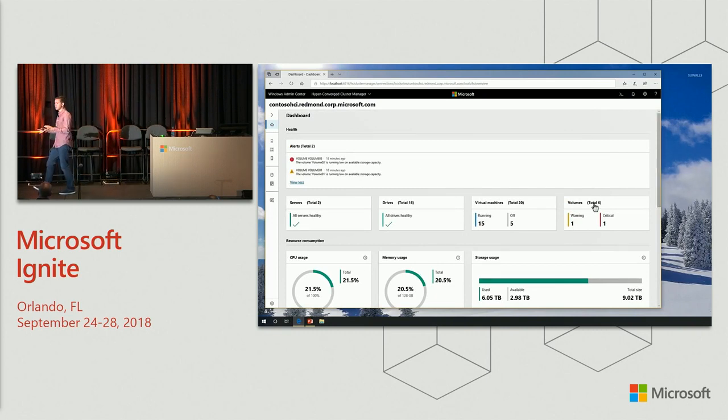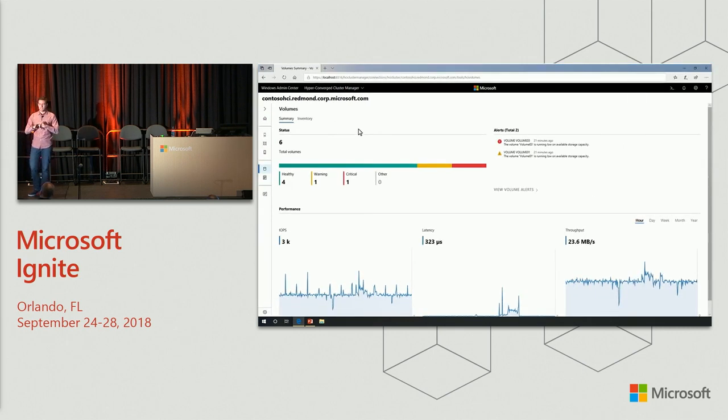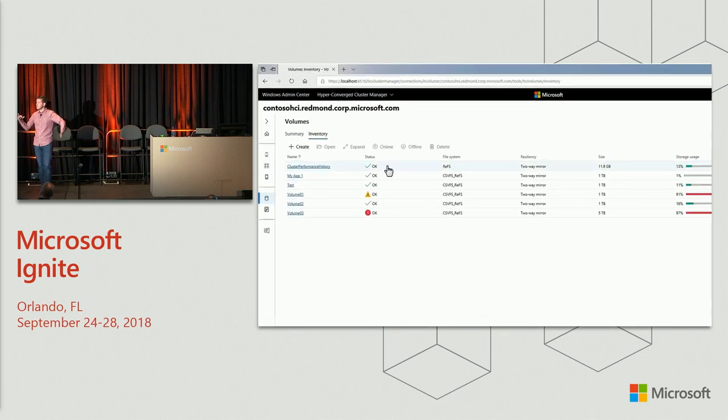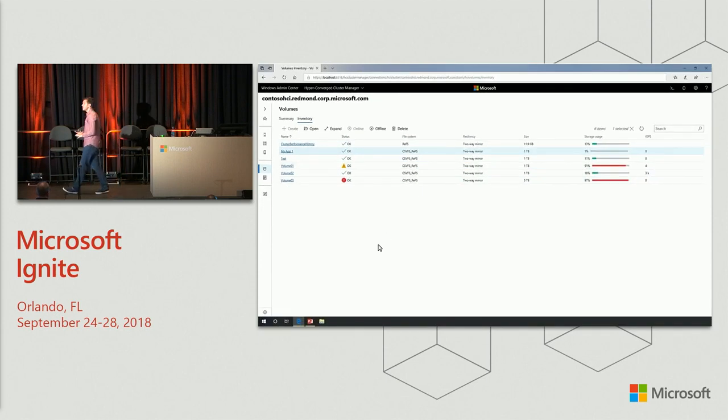And for all of these objects, you can actually drill in. So you can click, for example, on volumes, and you'll see there's a whole other set of pages and views just dedicated to volume management, where you can see a list of your volumes and a bunch of actions that you can take. So with just a couple of clicks, you can open, expand, or delete volumes. And likewise, Daniel showed you virtual machines. This is the volumes view. There are actions you can take on servers, drives, and every other object. It's not just a dashboard, right? There's this whole experience that this is really your window into.